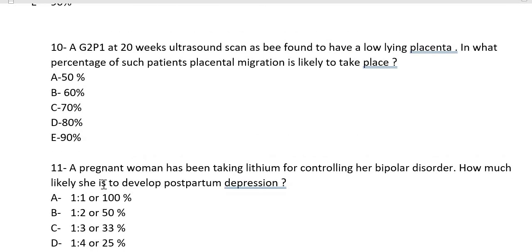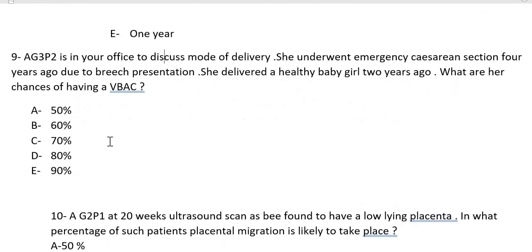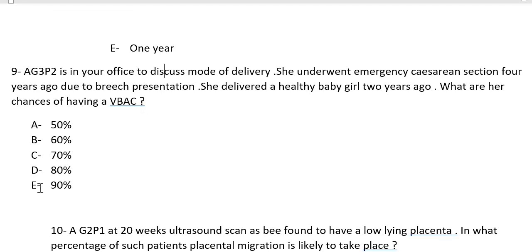Okay. So in the VBAC question, if it's 85, it's better to round it to 90. Yes, better, because actually if you go to the guideline, it says 85 to 90%. If the patient has a previous cesarean section, previous VBAC, then her chance of having another successful VBAC is 85 to 90%. So we are picking up 90%, because if they give you 80% or 85% here, then you will pick that one.